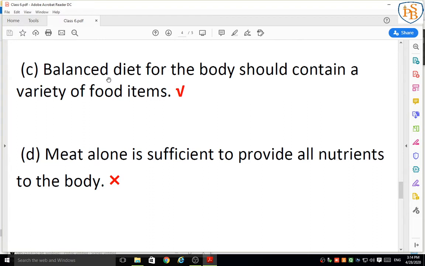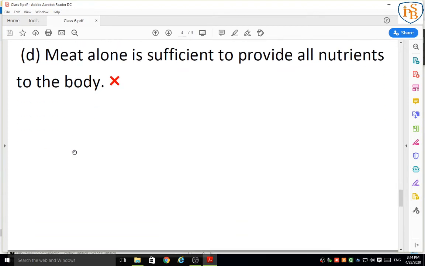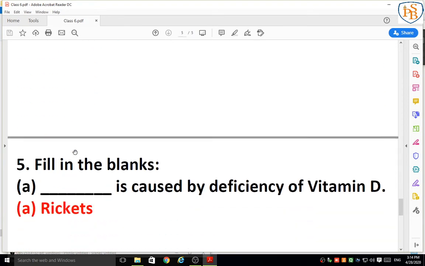So in a balanced diet we should have many kinds of food items having all nutrients. So this statement is also correct. And the last statement is: meat alone is sufficient to provide all nutrients to the body. Meat also cannot give all nutrients to our body, so the statement is wrong. I hope that you have written the answers correctly.